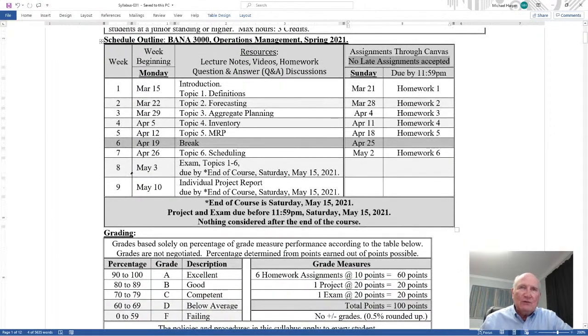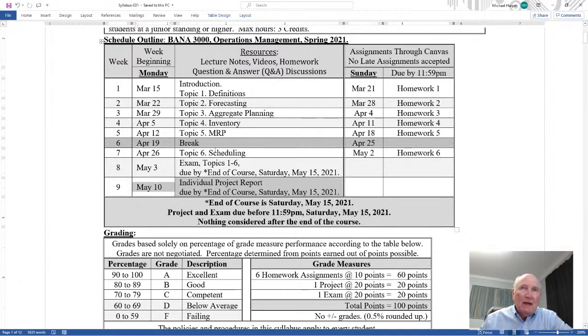At the end of the course, we have an exam and an individual project report. Notice at the beginning on May 3rd, I'll have videos explaining the exam, with an exam review guide, and explaining the instructions for the project reports. I'll have a video explaining that, with instructions and a study guide on the exam and the project.